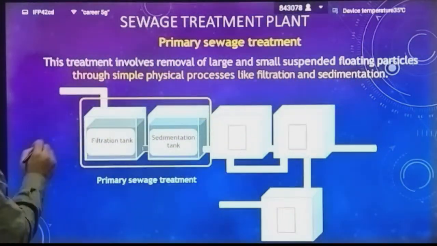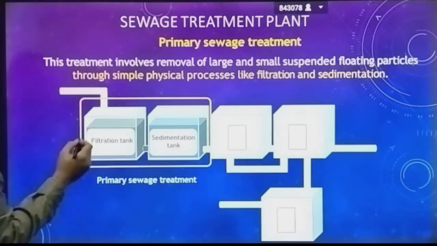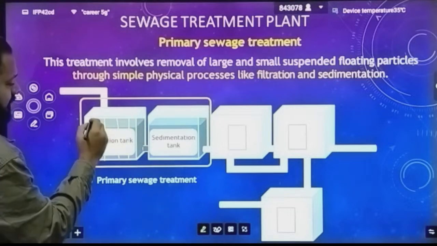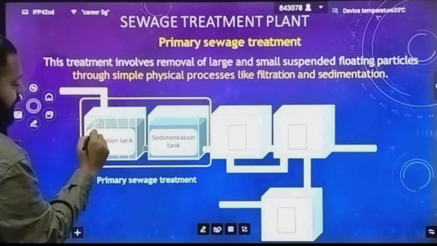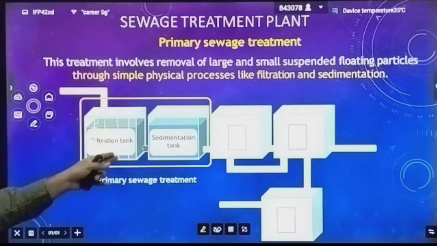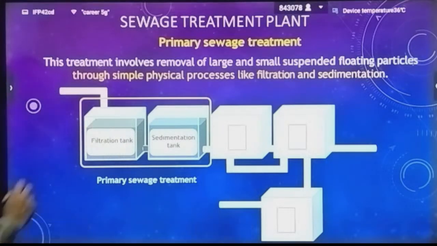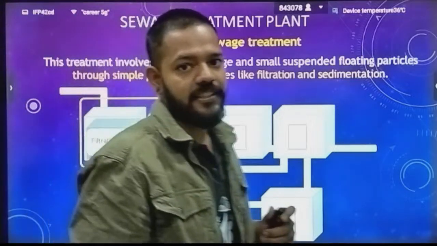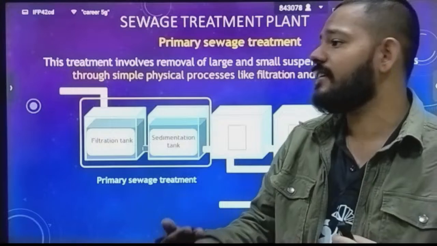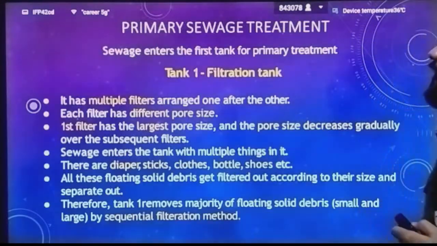Okay, just like this. See here, we have different size of filter inside this filtration chamber of different slit length. Okay, the first one is very large, then small, then smaller, then smaller still. Okay, those types of different slits are present inside the filtration tank. Okay, now that filtered sewage water will go inside your sedimentation tank. Okay, now we are going to see that.